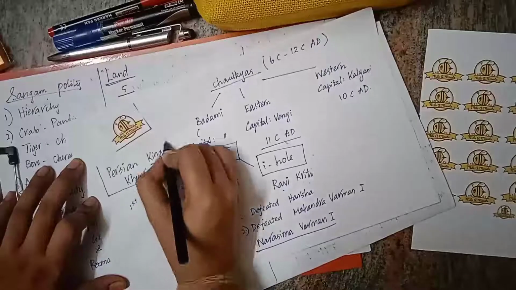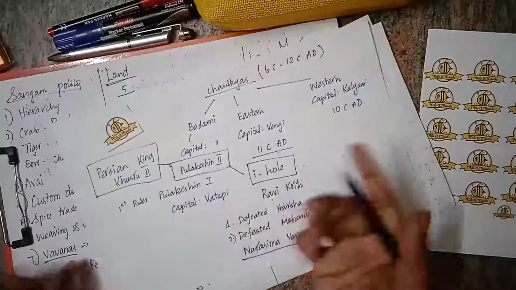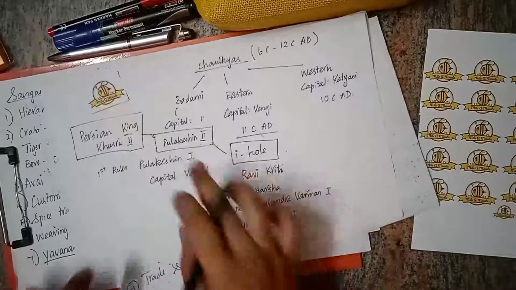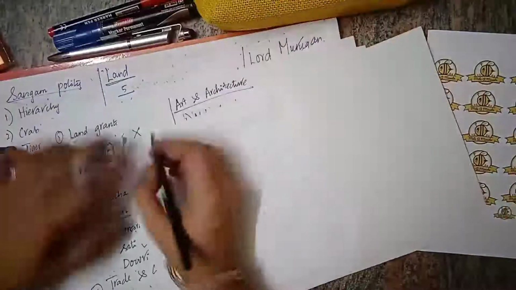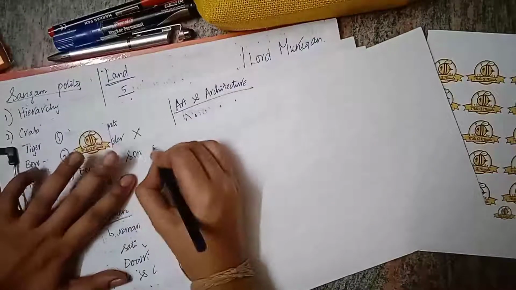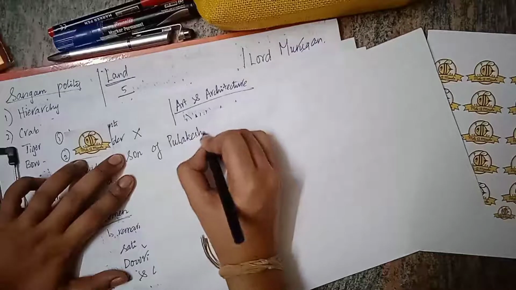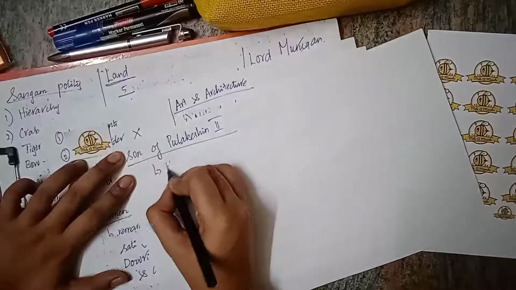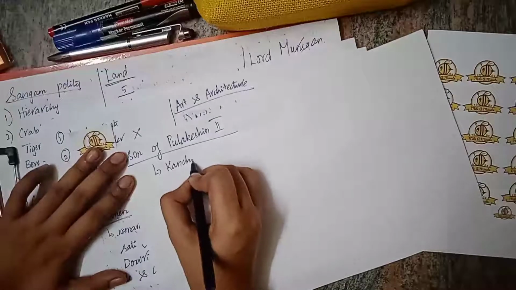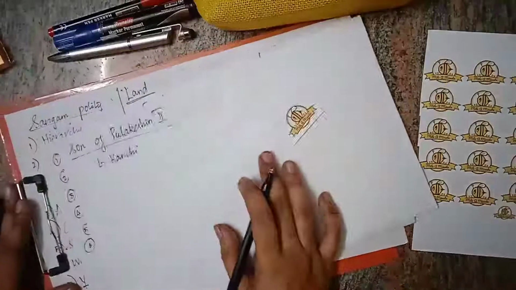The son of Pulakeshin II is called Vikramaditya I. He plundered Kanchi of the Pallavas. First we have Pulakeshin I, then Pulakeshin II. The son of Pulakeshin II plundered Kanchi, the capital of the Pallavas.